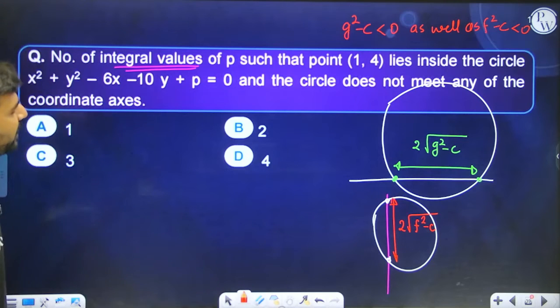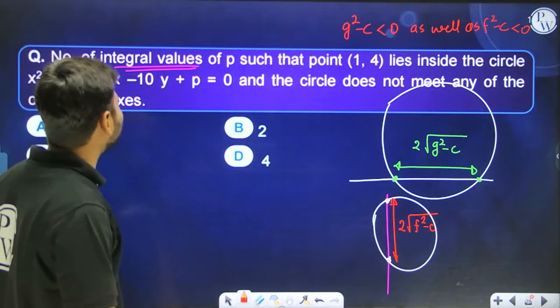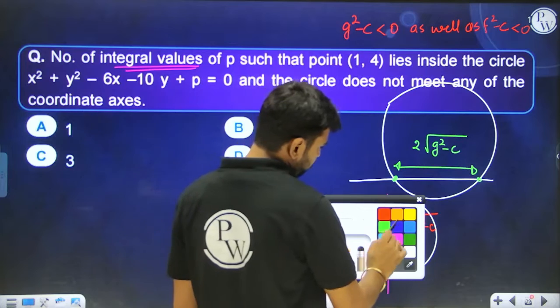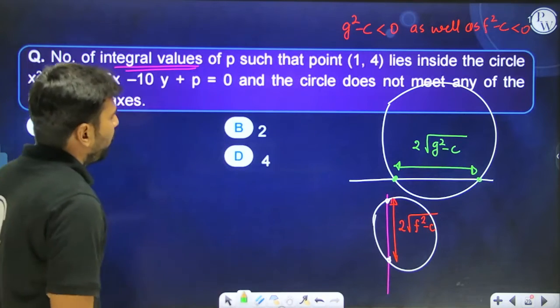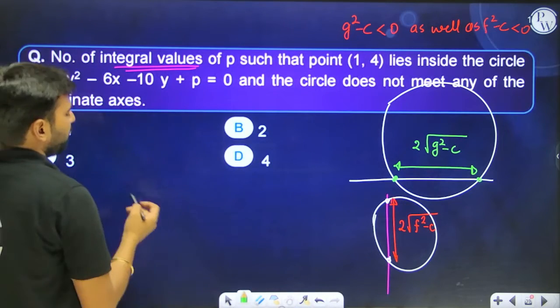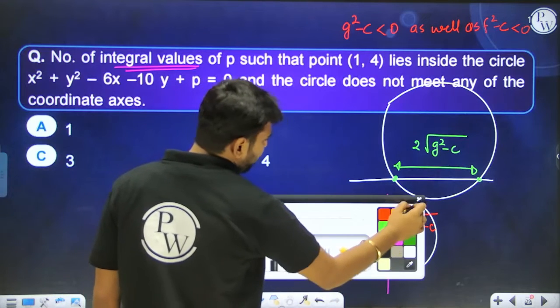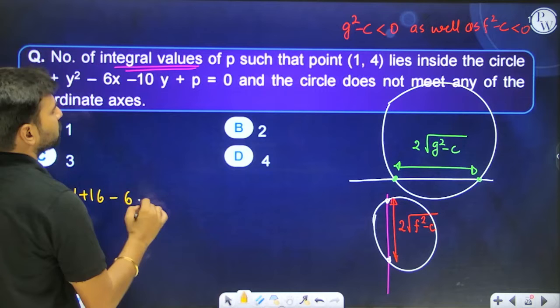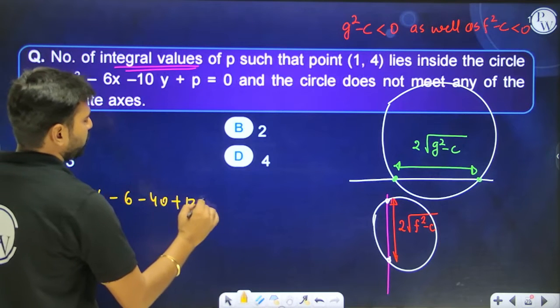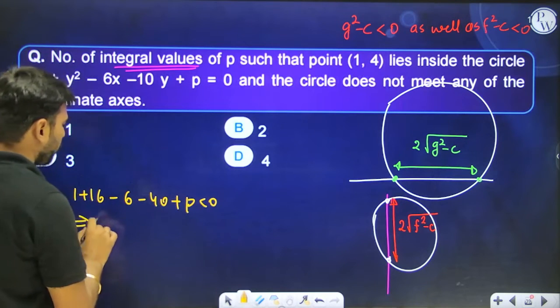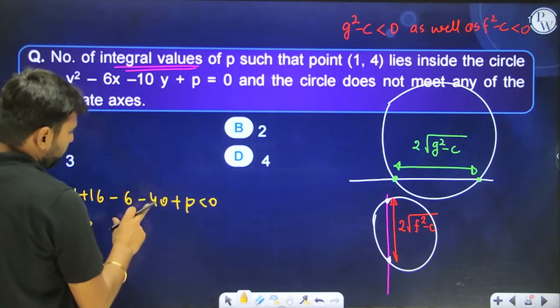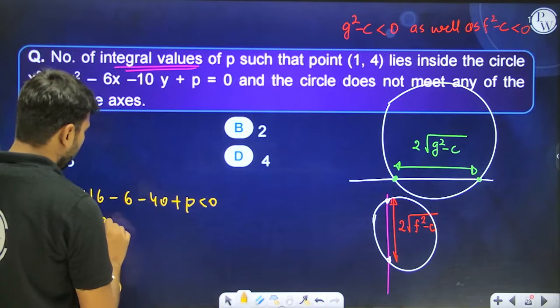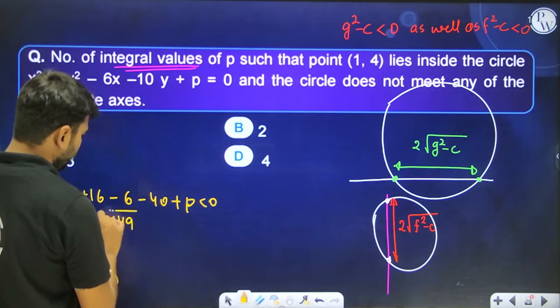Okay, number of integral values of P such that this point lies inside the circle. Alright, so we can say that when we put this point (1, 4) inside this, the value should be negative. So let's put it: 1 plus 16 minus 6 minus 40 plus P has to be negative. So the value of P should be what? Minus 10. Minus 10 is minus 50, then P has to be less than 49. That is condition number 1.